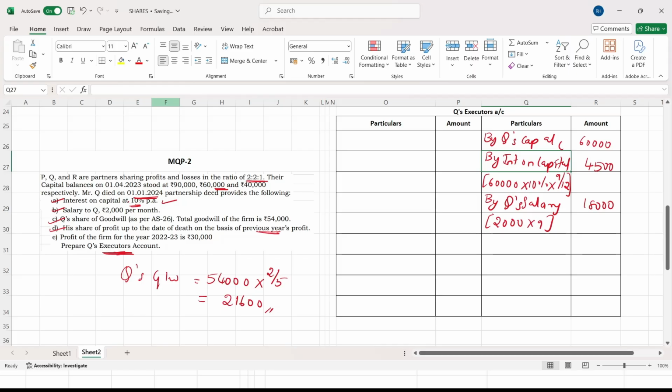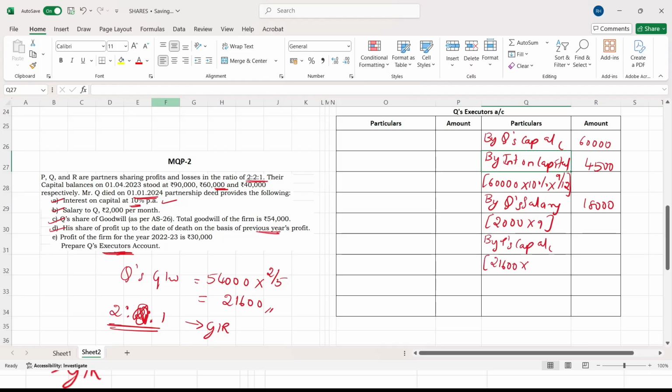P and R have to pay. In which ratio? They have to pay it in the gain ratio. Gain ratio is not given, so the old ratio itself will be treated as the gain ratio. That is 2:2:1. Q is this fellow. Q is cancelled now, so the ratio remaining is 2:1. This is called the gain ratio. So now we'll just distribute it by P's capital account.